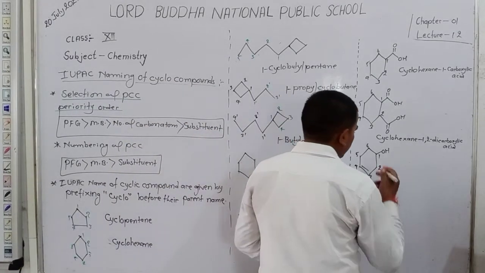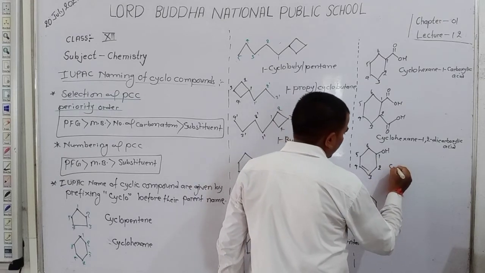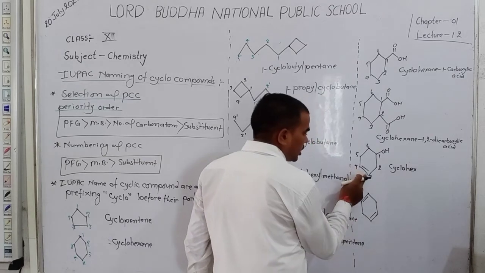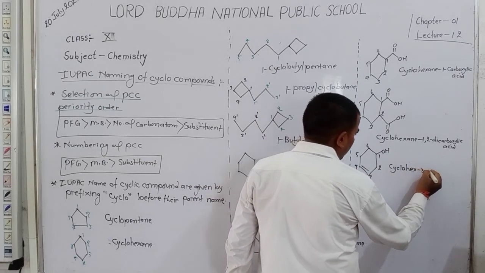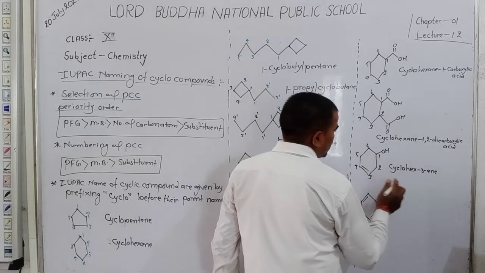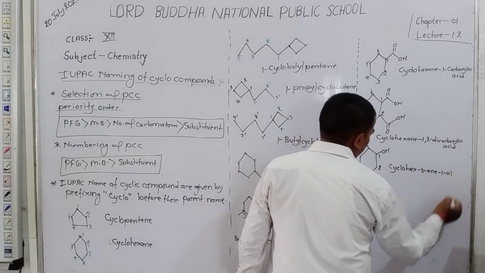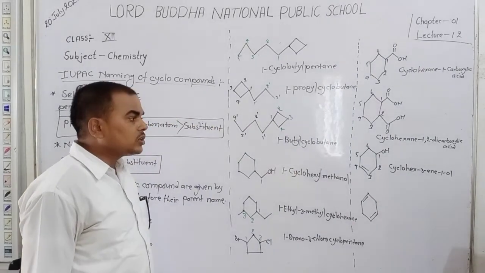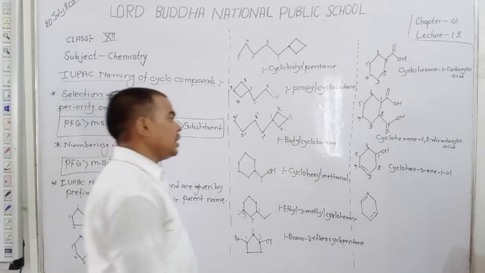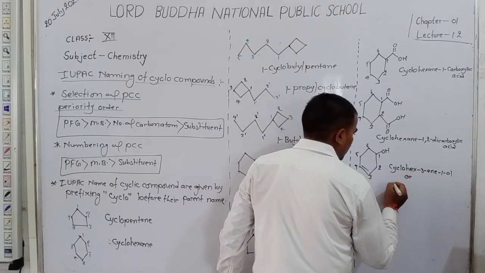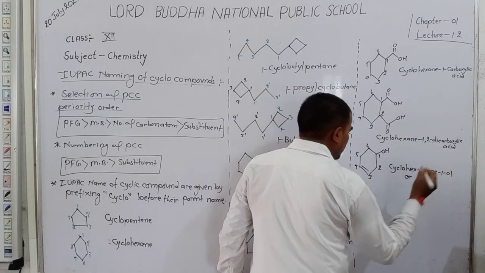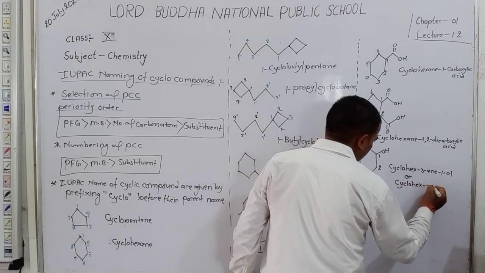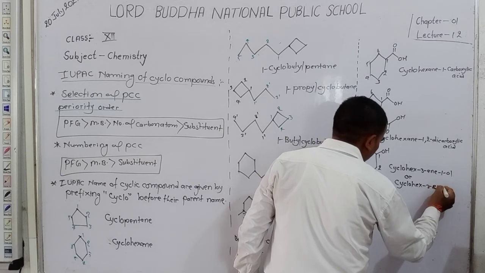Here the parent chain is a cyclic chain, so write the name cyclohex, with ene at the third position, and at the first position ol. So the name of this compound is cyclohex 3 en 1 ol. It is also written without the 1, because the first position is not necessary in this representation. So write here cyclohex 3 en ol. Okay, students.